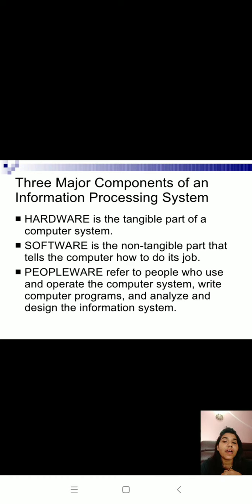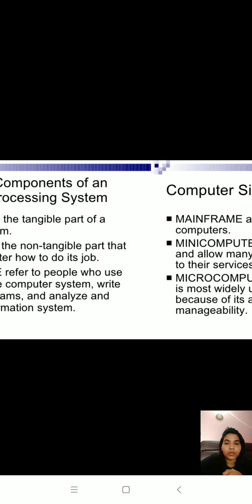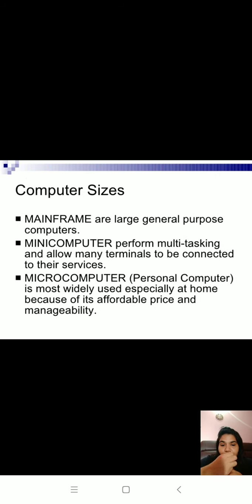Hardware means your motherboard, keyboard, monitor, printer, which you can easily touch. But software you can't touch because it's a program, like your Microsoft Word, an application available on your desktop. That is called a software program, right?